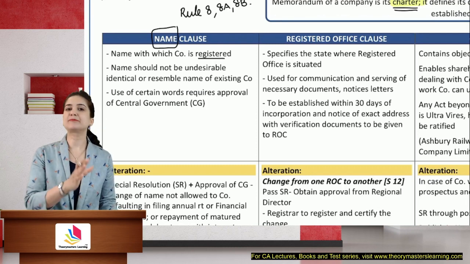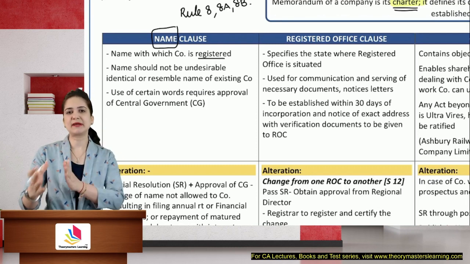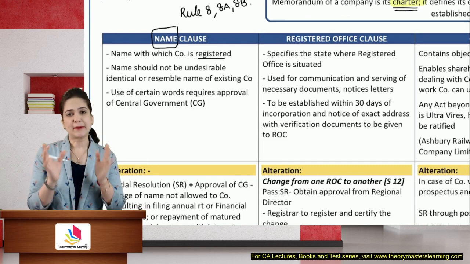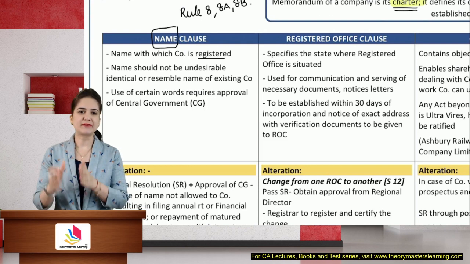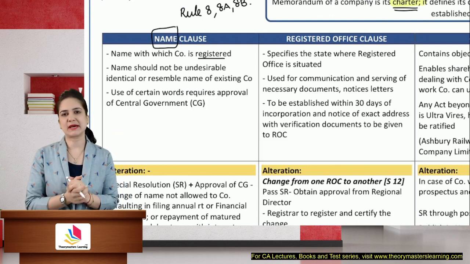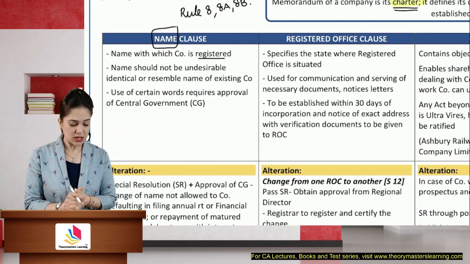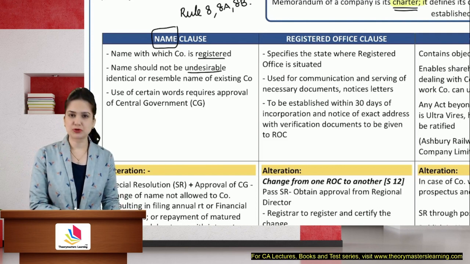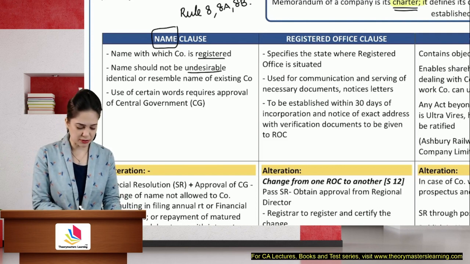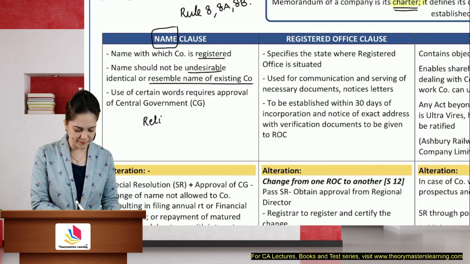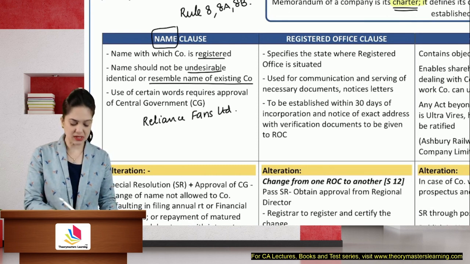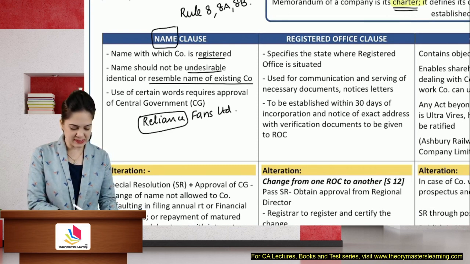The name of a private company will end with the words private limited. The name of a public company will end with the word limited, and OPC will end with the words OPC private limited. You have to write all this in the exam if a question is asked on the name clause. The name should not be undesirable. It should not hurt any social, religious sentiment. It should not resemble the name of an existing company. I cannot have a company in the name of Reliance Fans Limited because it is a company which is using the name of an existing company. It is a registered trademark.